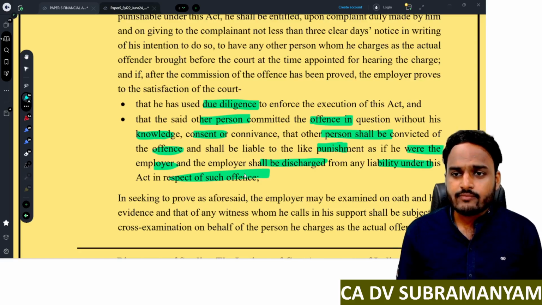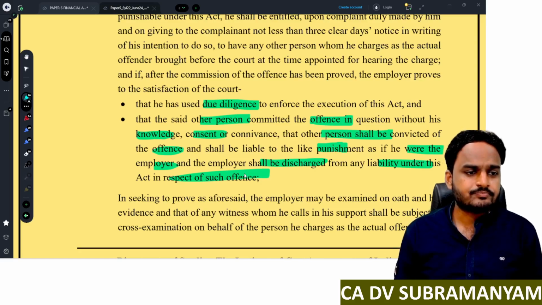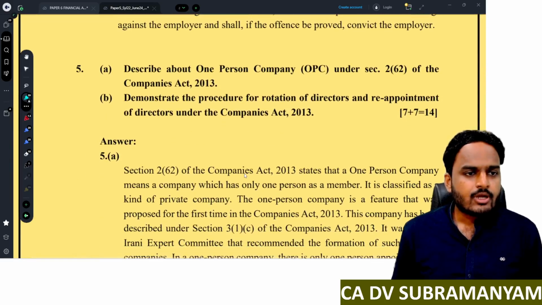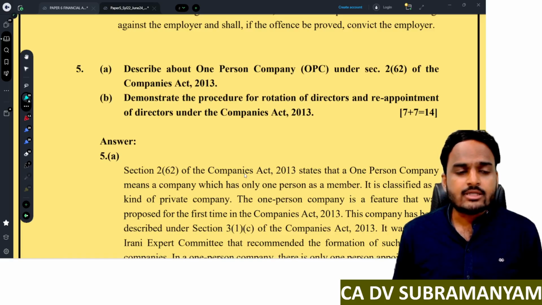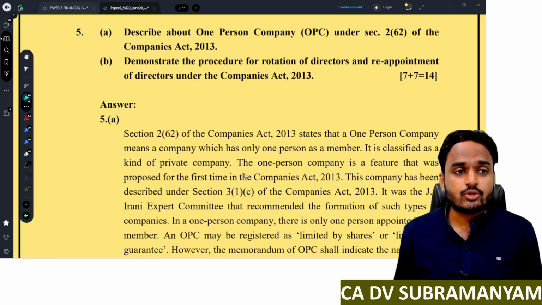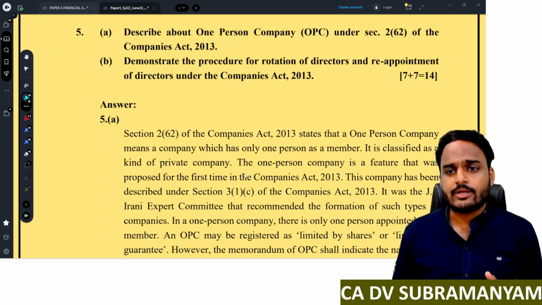So these points are very important with respect to this answer. Next, fifth question. Describe about one-person company under section 2 clause 62 of Companies Act 2013. So one-person company for 7 marks. Now here you need to write everything about one-person company.